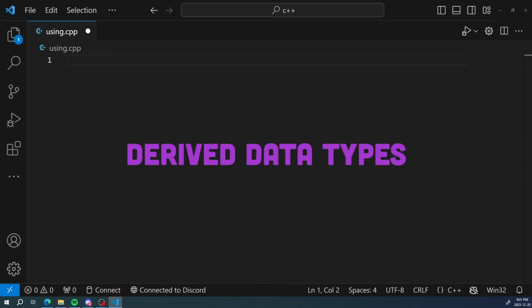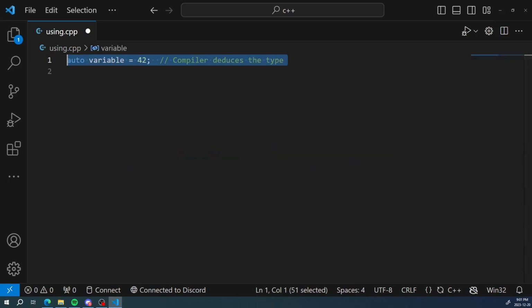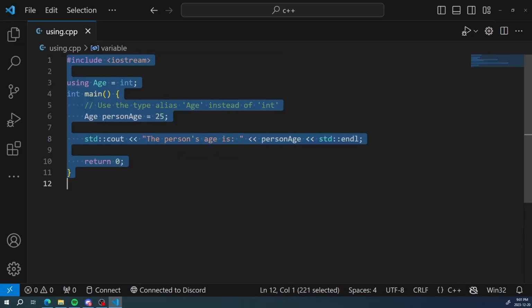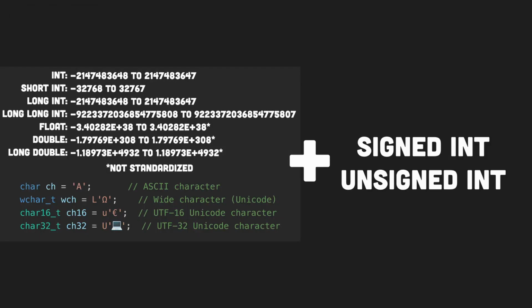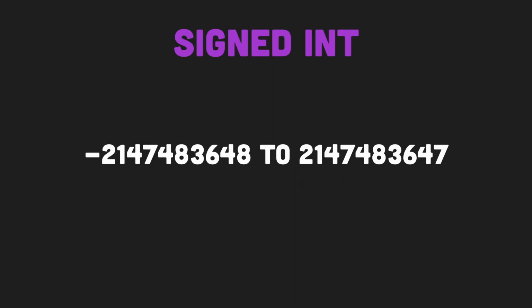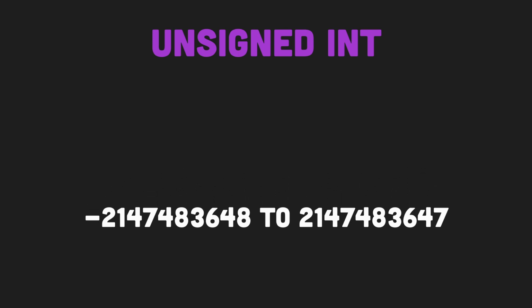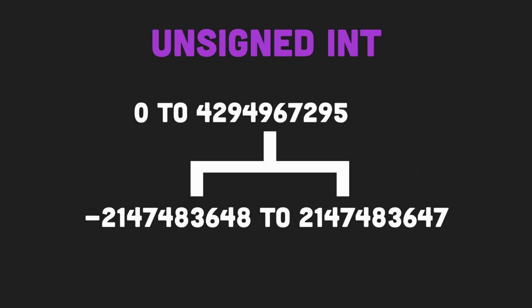Finally, derived data types are auto, where the compiler deduces what type it is, using, which simply lets you use a custom keyword for a type, and modifiers, which you saw part of earlier. As for signed ints, they span negative to positive values, as previously shown, whereas unsigned values are strictly positive, but still contain the same amount of values.